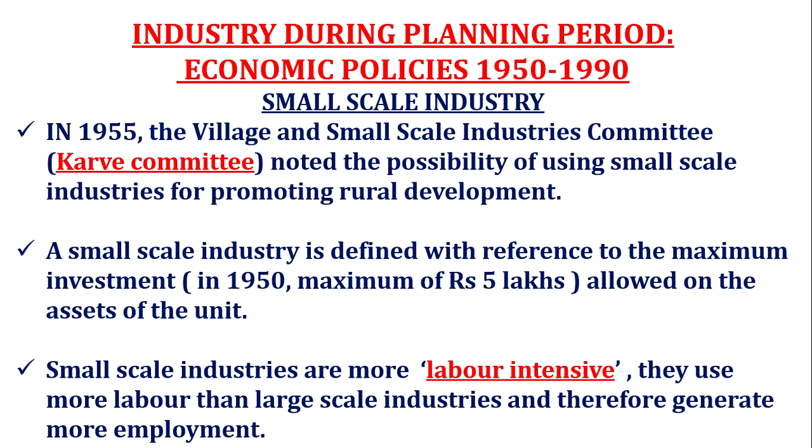And for industries, especially at that time, they designed a policy for small scale industry. In 1955, the Village and Small Scale Industries Committee, also called the Karve Committee, noted the possibility of using small scale industries for promoting rural development. So they identified the usefulness of small scale industry. A small scale industry can be defined with reference to the maximum investment. During 1950, it was 5 lakhs allowed on the assets of the industrial unit. And what was the reason they focused on small scale industry?